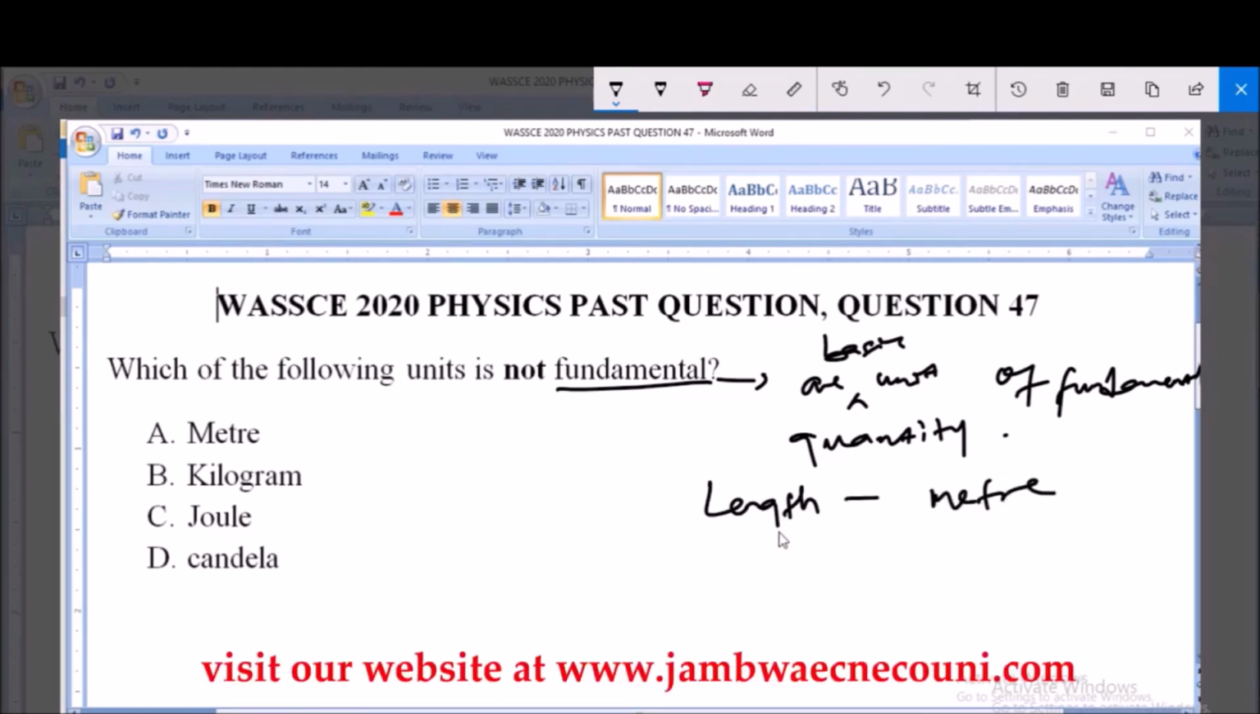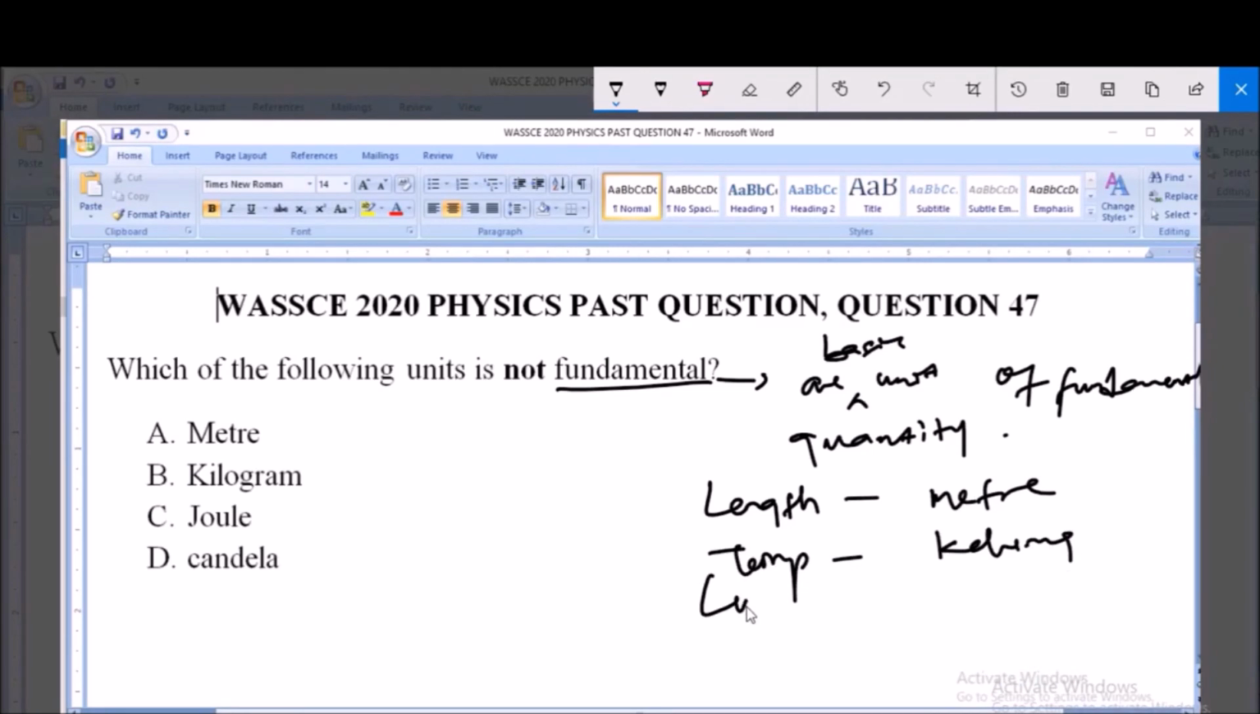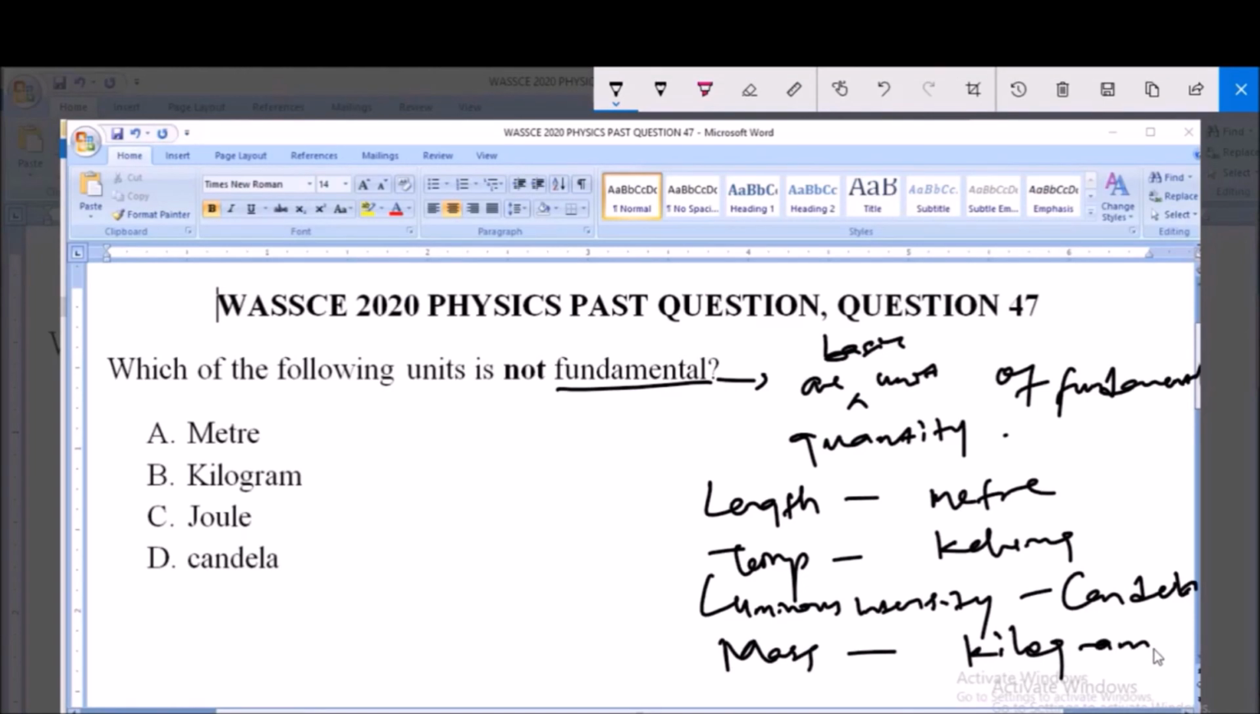Likewise, you have temperature, the unit is Kelvin. We have luminous intensity, the unit is candela. We have mass, the unit is kilogram. Now all these are fundamental quantities with fundamental units. Now the question says we should pick an option which is not a fundamental unit.